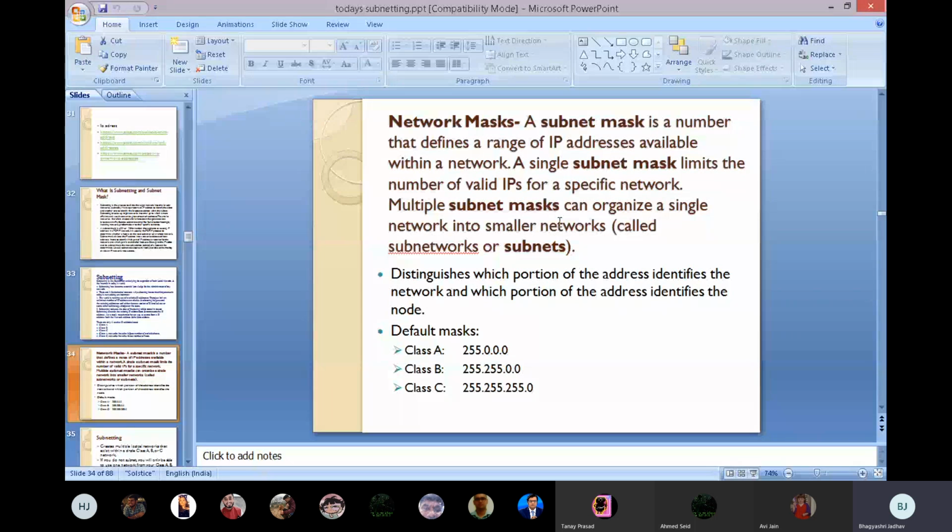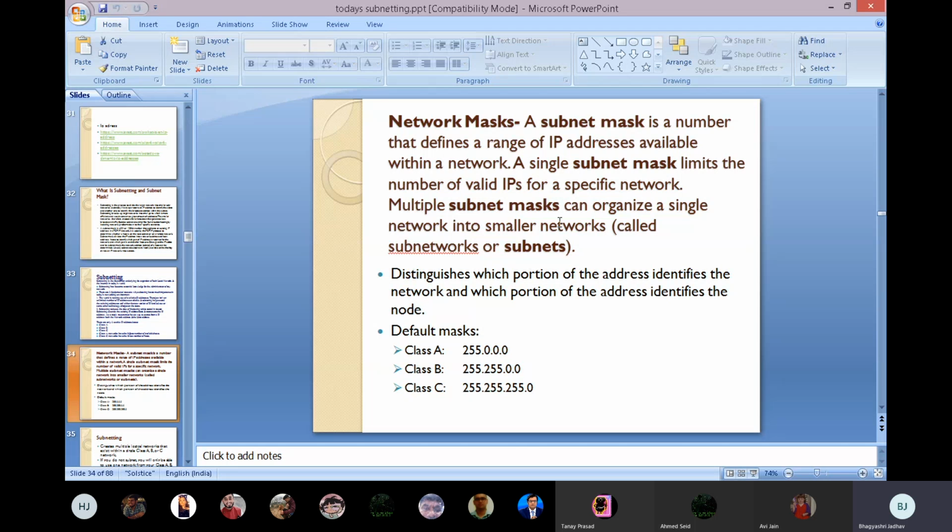The subnet mask defines a range of IP addresses available within the network. How many IP addresses are available in our network will be shown by a subnet mask number. A single subnet mask limits the number of valid IPs for a specific network. Multiple subnet masks can organize a single network into smaller networks called subnetworks or subnets. It then distinguishes which portion of the address identifies the network and which portion identifies the node.